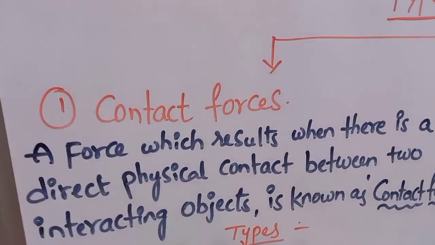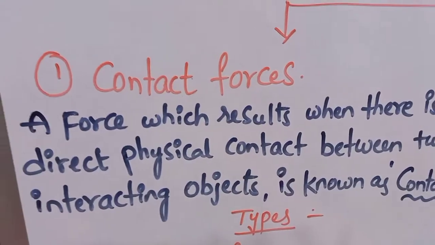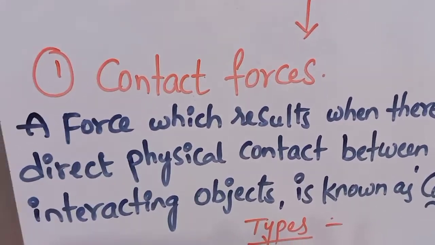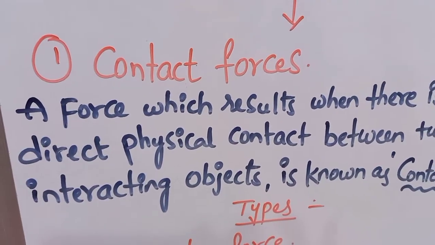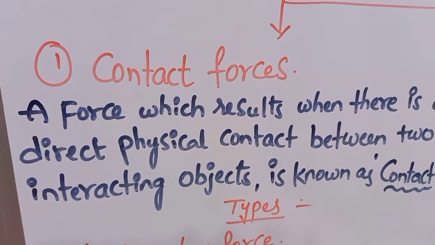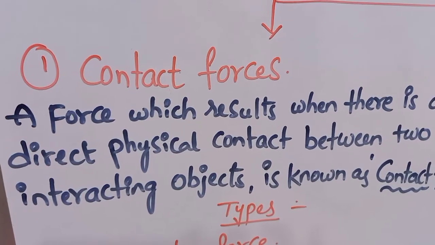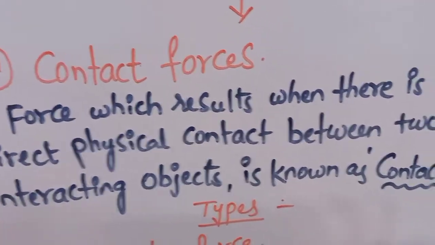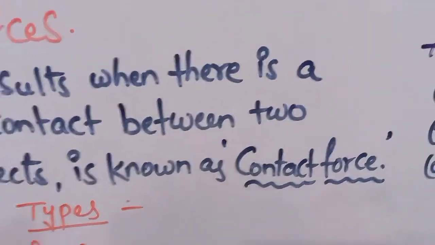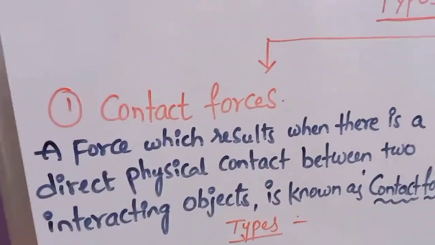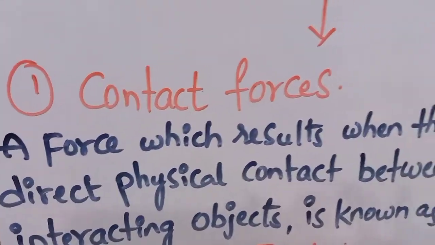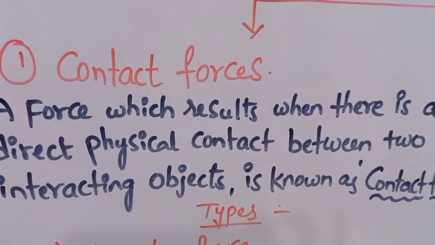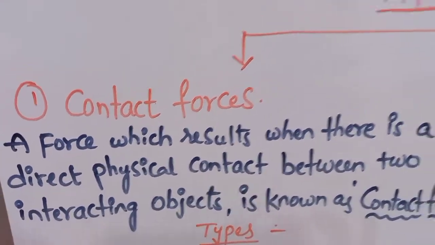When the two objects are in direct contact with each other, side by side, then the force acting between them is known as a contact force. There are many types of forces. We have to underline the words here: the force existing between direct physical contact. The two interacting objects should be in direct physical contact.